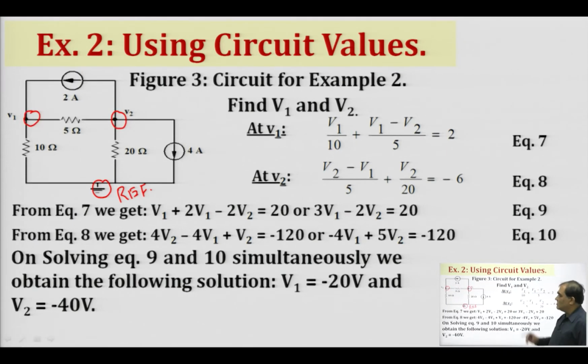So, we can write down nodal equations at the V1 node and the V2 node, and we can solve these equations to obtain the values of voltages V1 and V2, and you can see here these are the equations that we obtained, and by solving these equations we get V1 to be minus 20 volt and V2 equals minus 40 volt.